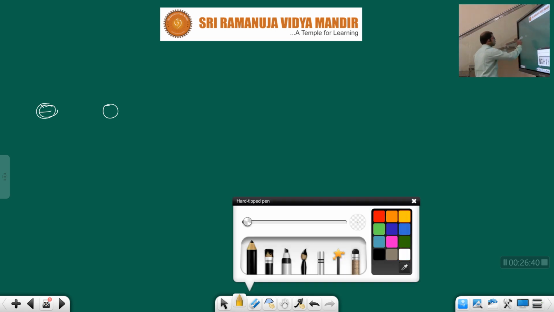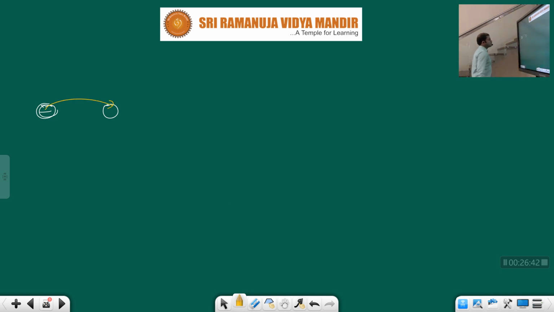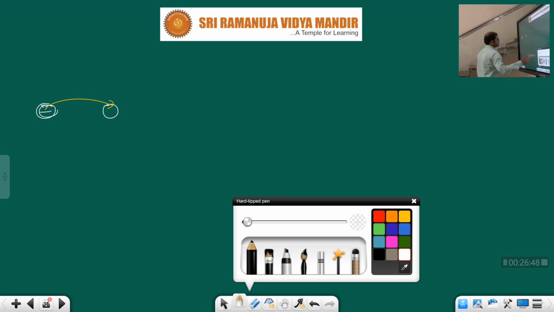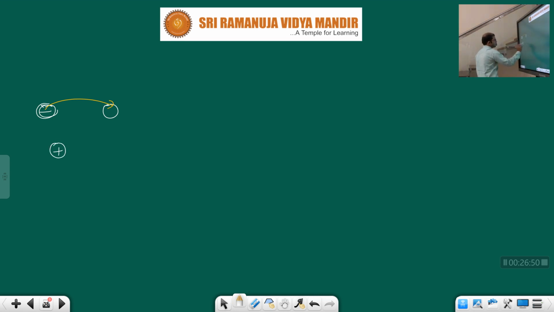Obviously, the electron tries to reach the hole. Suppose you consider these as positive and negative charges, what's going to happen? Positive attracts towards negative. Similarly, negative also attracts towards positive. It means the movement of charges is taking place here.